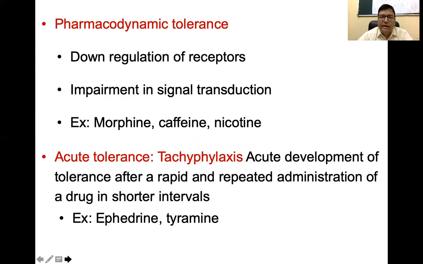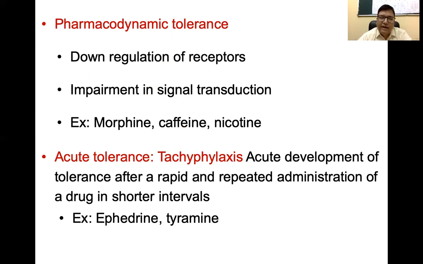Then pharmacodynamic tolerance occurs due to downregulation of receptors or impairment in signal transduction, which is seen with morphine, caffeine, or nicotine. And acute tolerance, that is tachyphylaxis, is the acute development of tolerance after rapid and repeated administration of a drug in a very short interval of time, such as seen with ephedrine and tyramine.